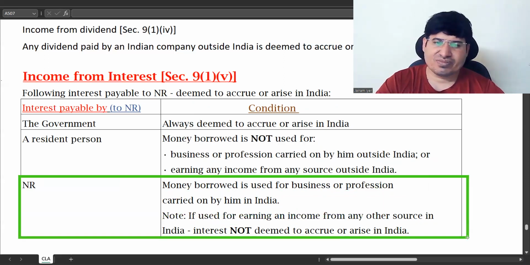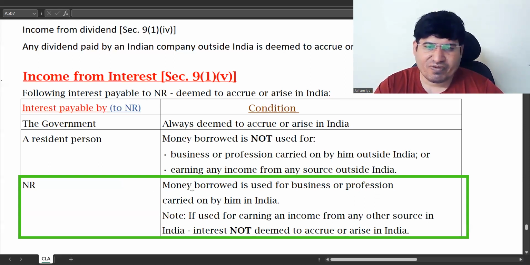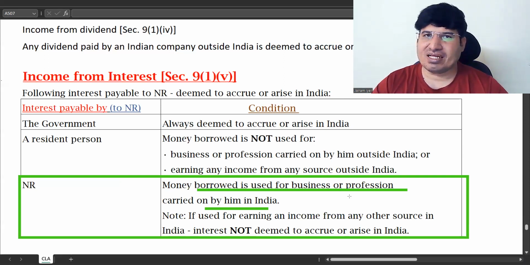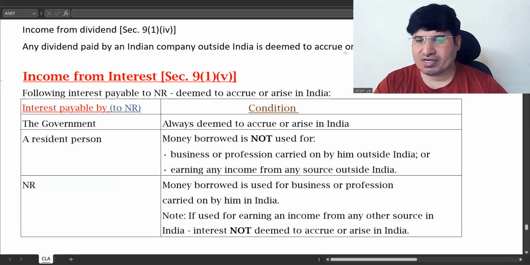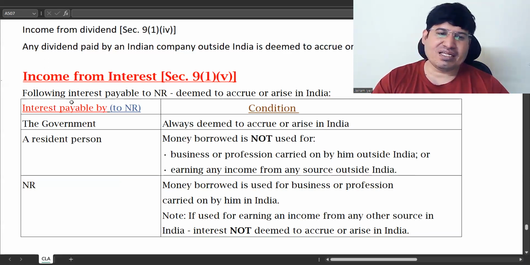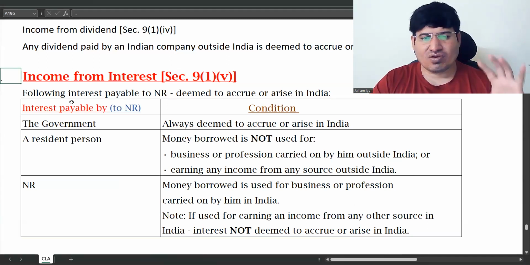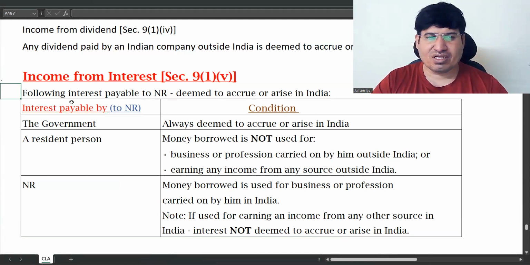So here we are saying that if money borrowed is used for any business or profession in India, then it is deemed to accrue in India. This is only for business or profession. If he is using it for earning any other income in India, like interest on securities or anything, then it is not deemed to accrue or arise in India for a non-resident. If you have understood this first point, then the second and third will be very easy. It's all totally based on this.